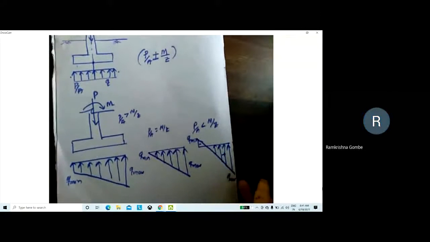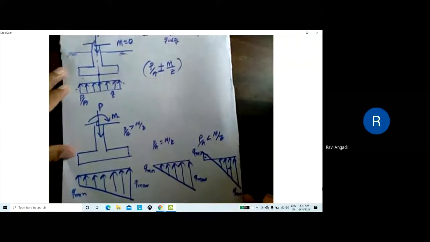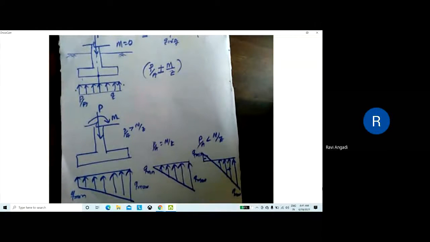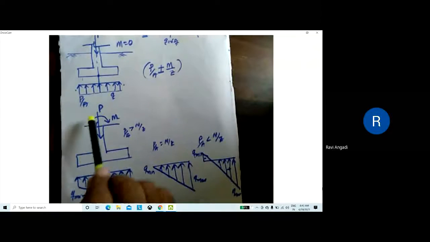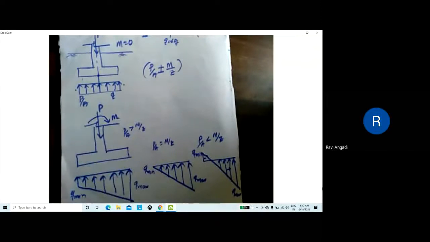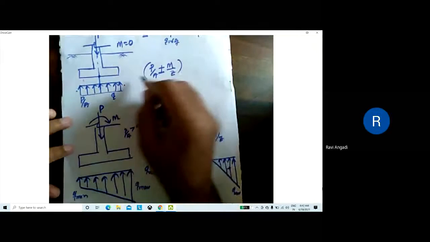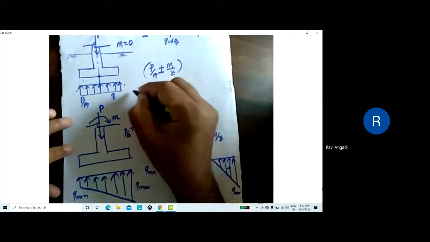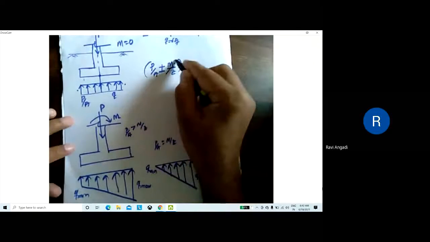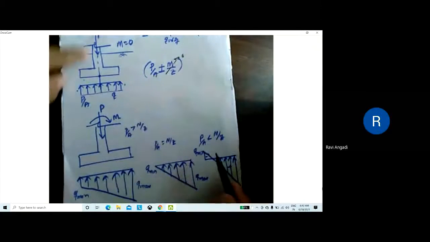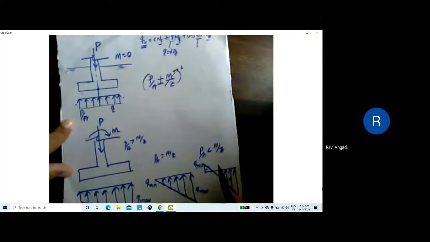These are some pressure distributions under the footing for different types of load, as well as when the load is acting along with a moment. In the first case, the moment was zero. When it was zero, only you will get direct load, right?